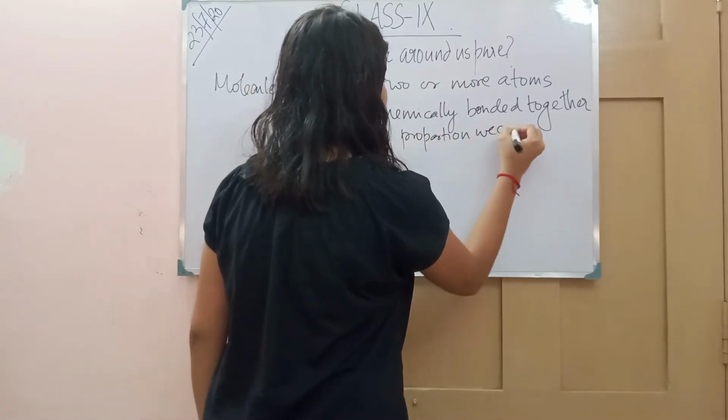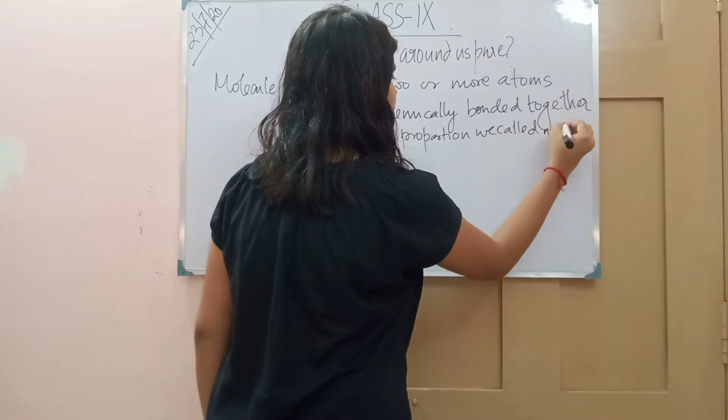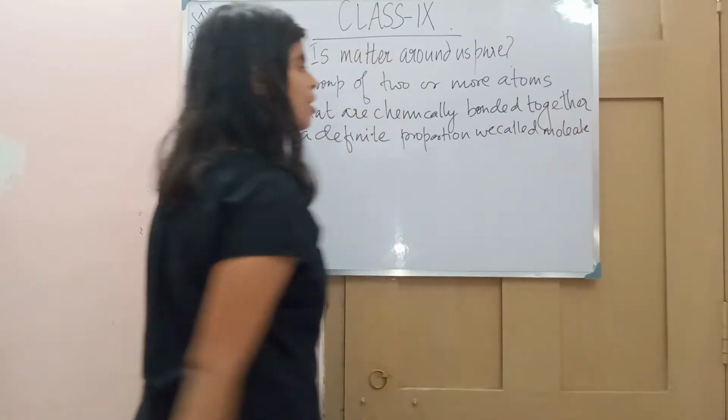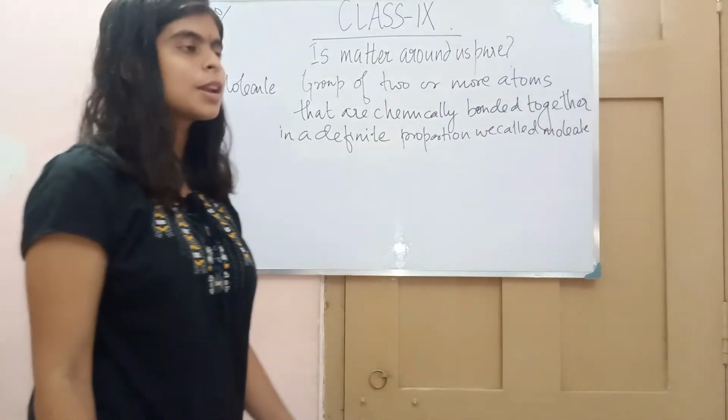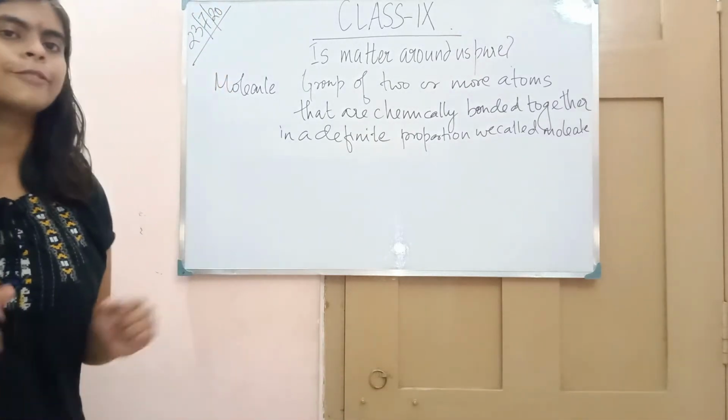We call it a molecule. So now we have understood what is molecule: a group of two or more atoms that are chemically bonded in a definite proportion.